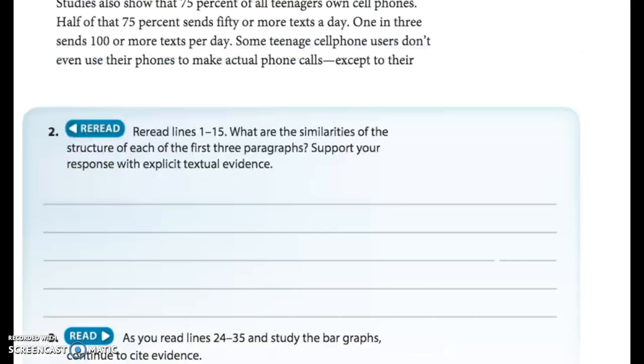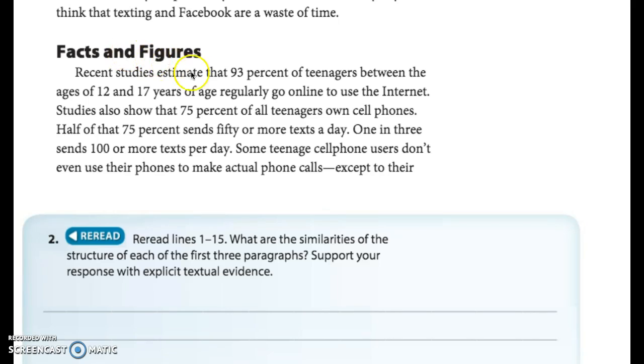All right, let's go ahead and begin the second section here, facts and figures. I want you to follow along in your close reader.